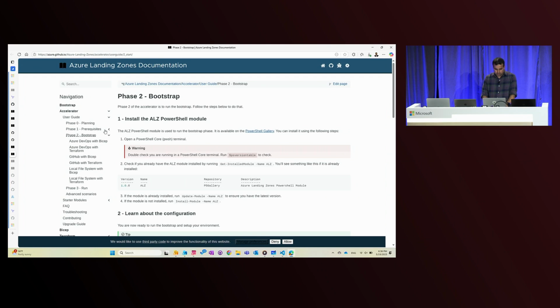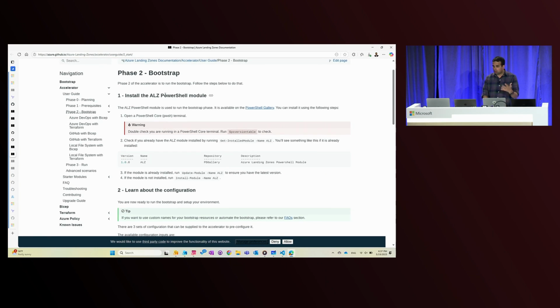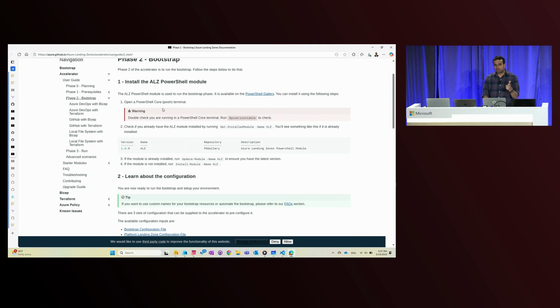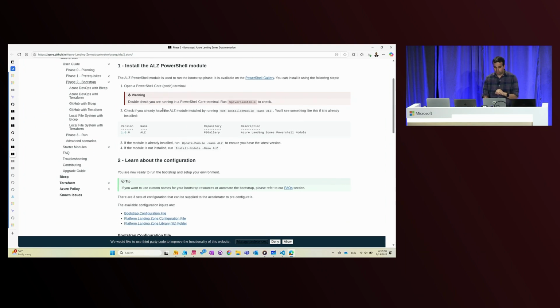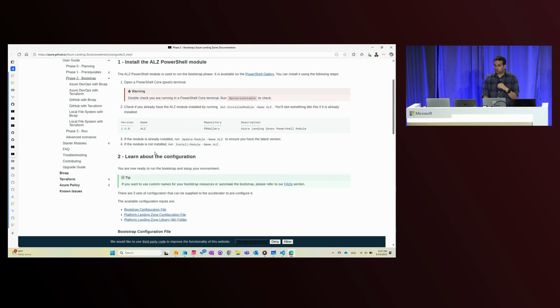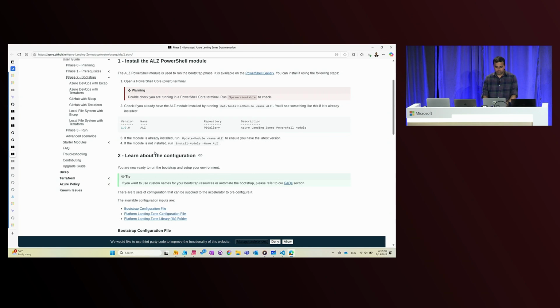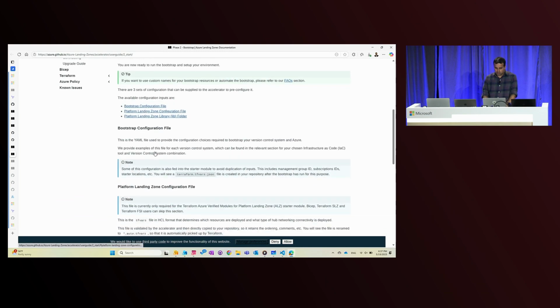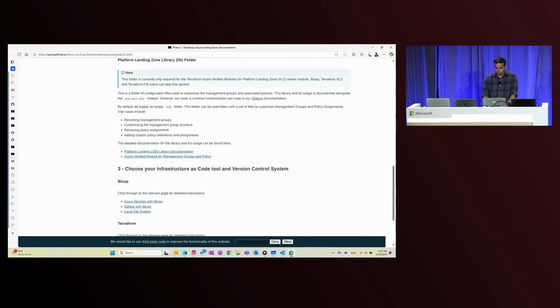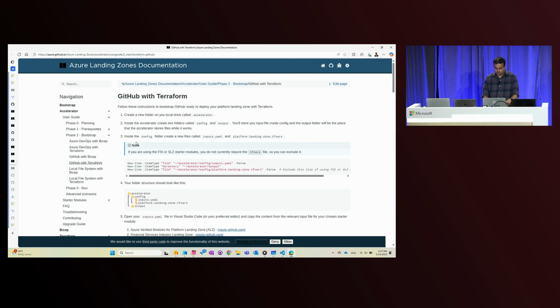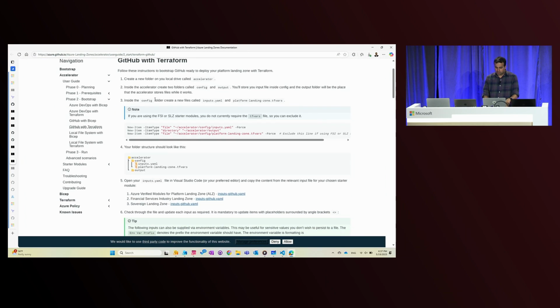Once I've done that, the next step for me is to get ready to bootstrap. So I'm going to install the ALZ PowerShell module. If you remember, I showed that in the diagram. And that PowerShell module is going to help me set up my bootstrap. So I'll start with that by installing the PowerShell module. Once I've done that, the next step for me is to create a directory, as you see here.